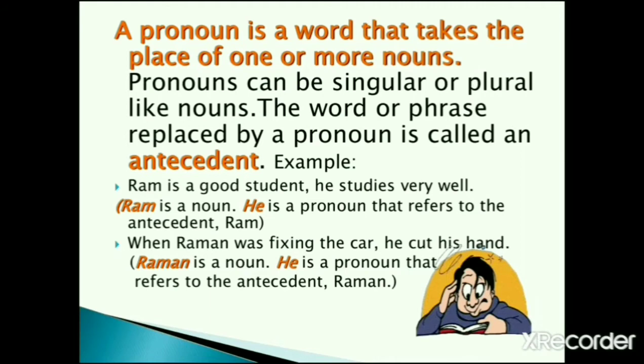So here in this example, Ram is a good student. He studies very well. In the second part of the sentence, you can see the pronoun he is used instead of Ram. Right? So Ram is a noun. He is a pronoun that refers to the antecedent Ram. And in the next sentence, when Raman was fixing the car, he cut his hand. So here Raman is a noun, and he is a pronoun that refers to the antecedent Raman. So in these two sentences, the antecedents are Ram and Raman.